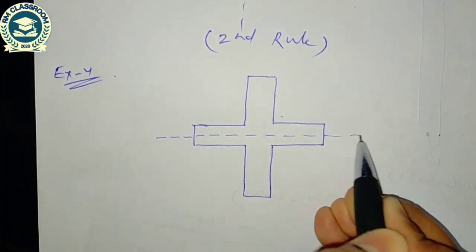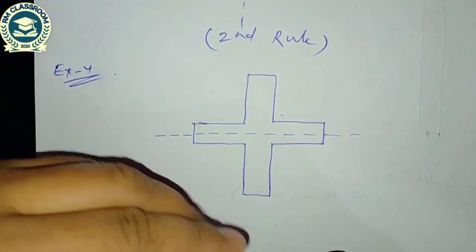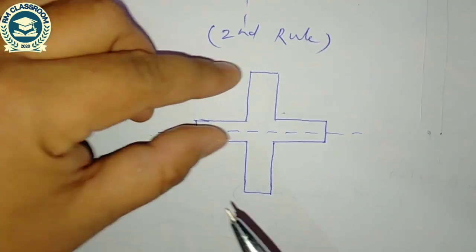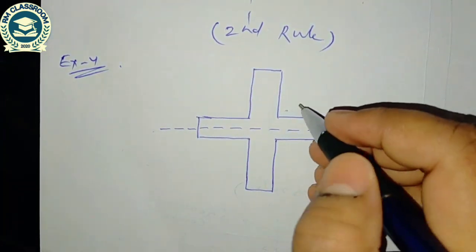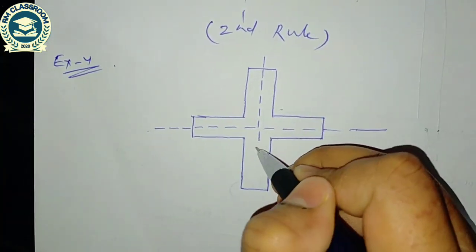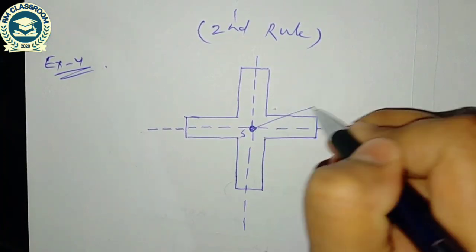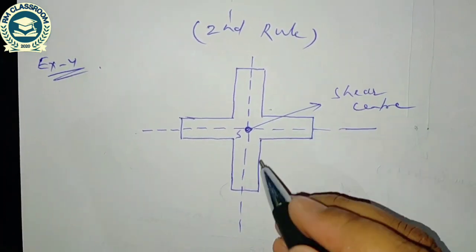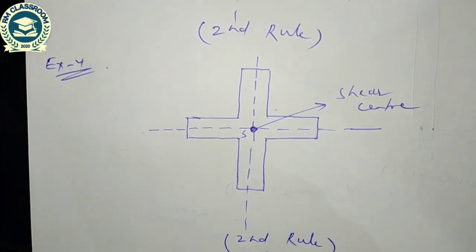Axis of symmetry means if I put a mirror here, the same thing will appear on the bottom side. You can see, if I put a mirror image, it is exactly the mirror image of this. So one axis of symmetry is this, and another axis of symmetry is this one. The intersection of these is the shear center. So once again, it is detected by the second rule.